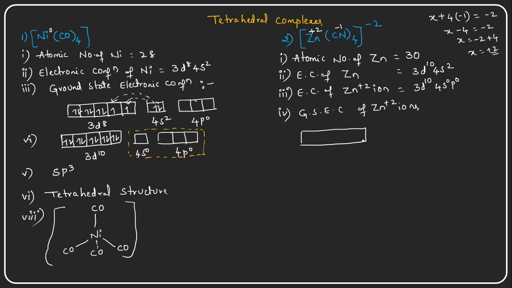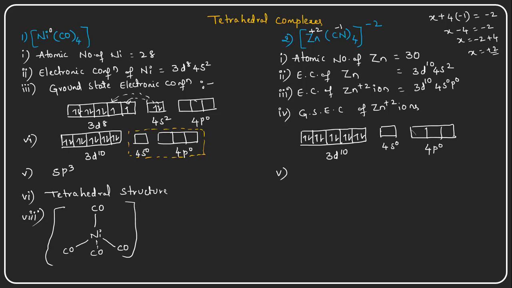In this way: the 3d orbitals, 5 orbitals, have a fully filled configuration, with the electrons paired up in each orbital. So a total of 10 electrons are there, and the 4s orbital is empty. The 4p orbitals are also empty.